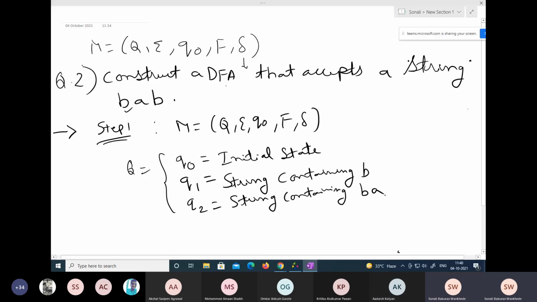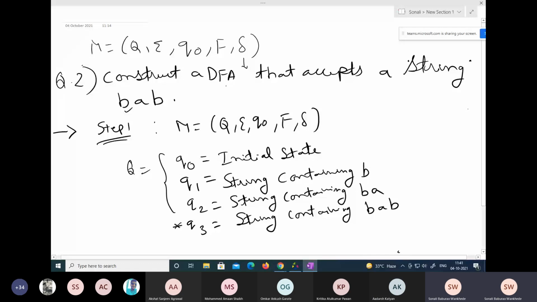Q3 is equal to your string containing BAB. This is my assumption and this will be true. Now, what is my final state? Q3, very good. So Q3 will become my final state.